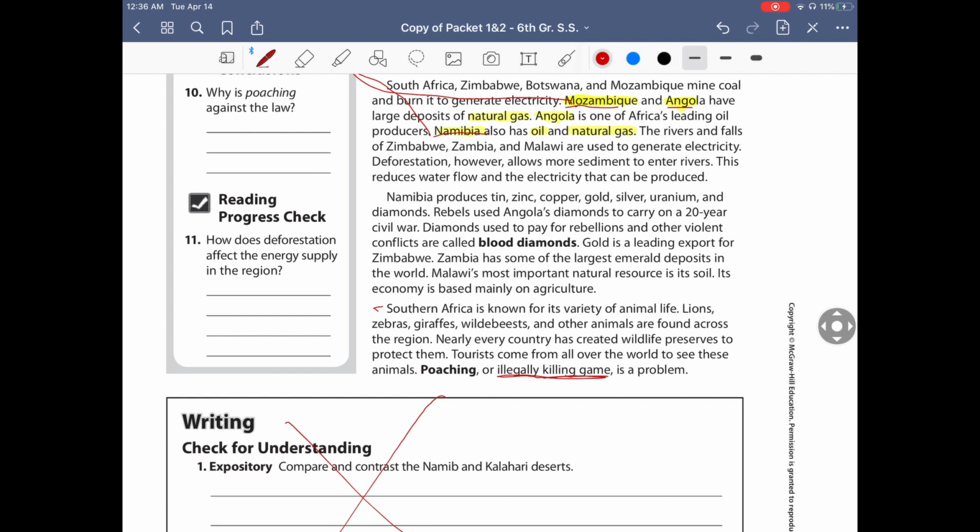So why is poaching against the law? Well, maybe people can overhunt. So we can write that here. Overhunt or overkill animals.